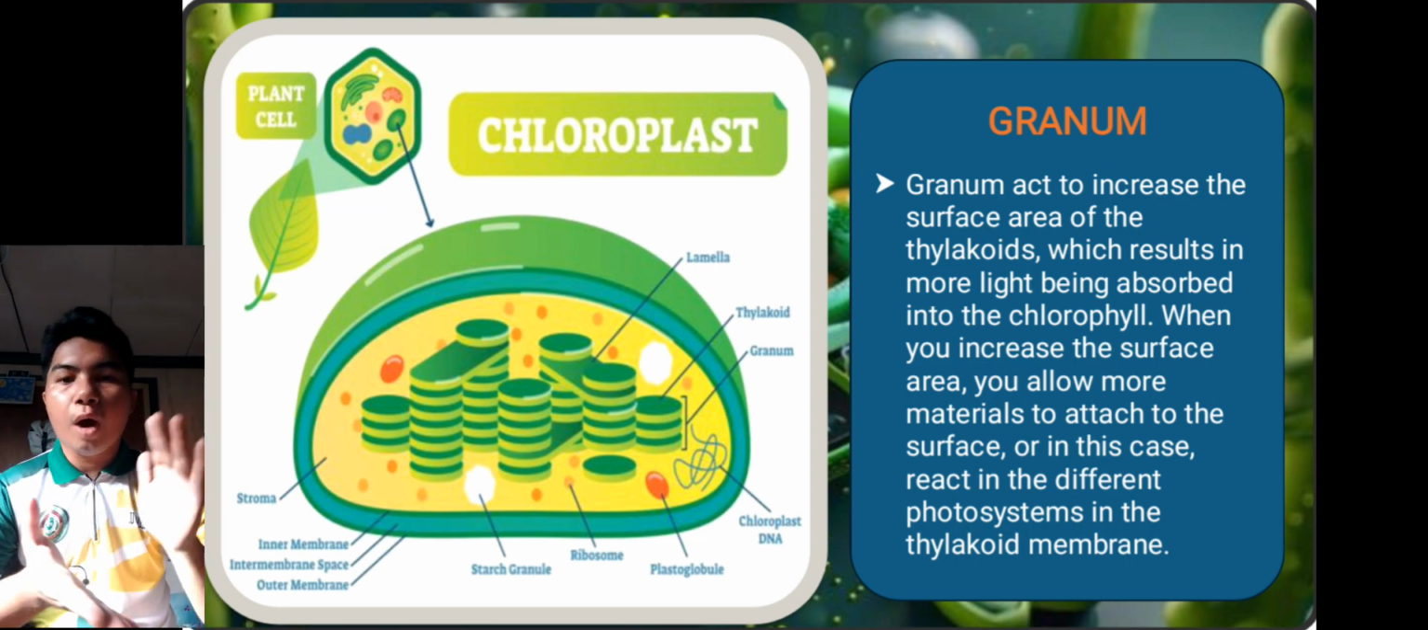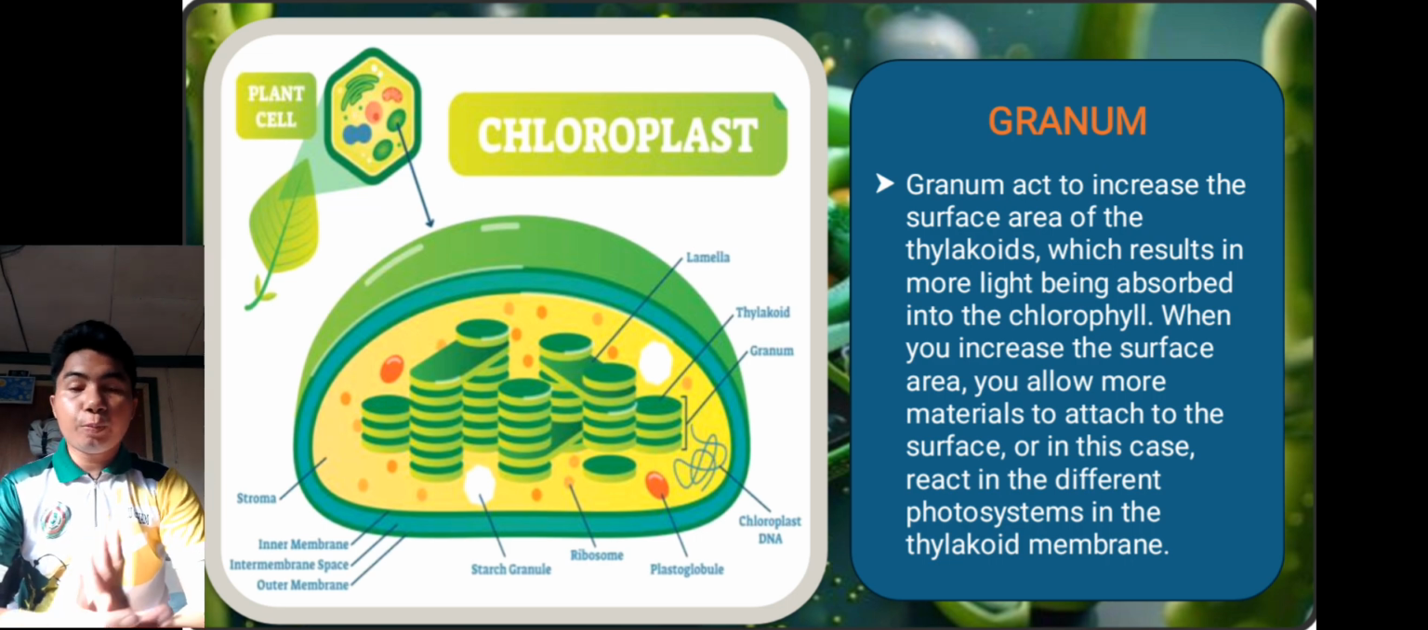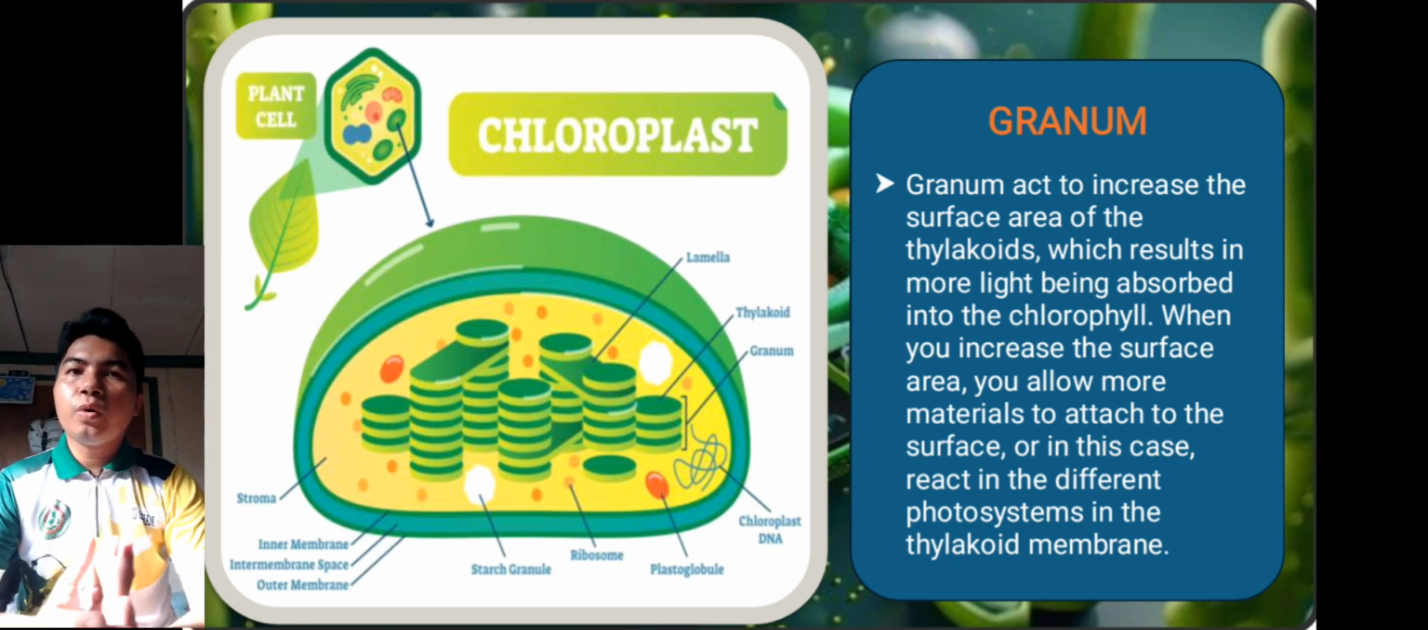Kumbaga is mas pinalawak ng granum yung lapad or yung surface area ng ating chloroplast para converting more energy to produce more energy. So also yung ating granum is allows more materials to attach to the surface. So yan yung mga function ng granum.